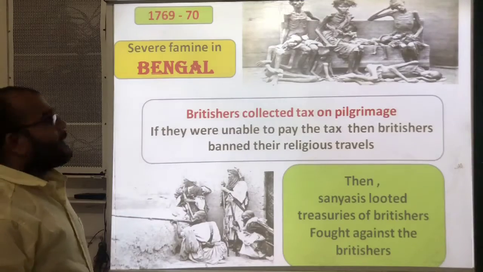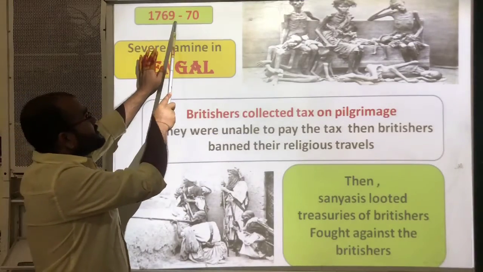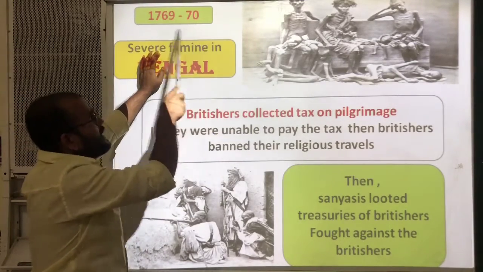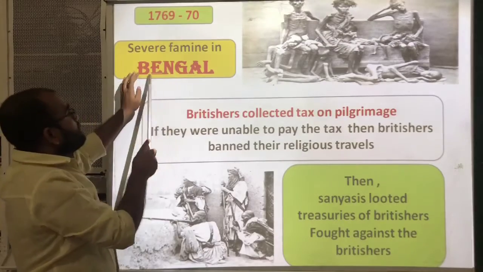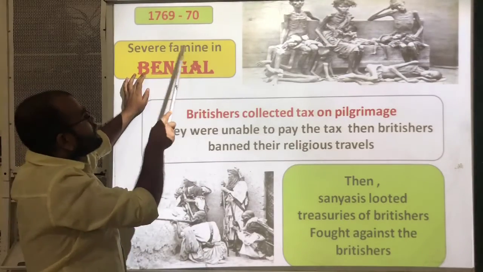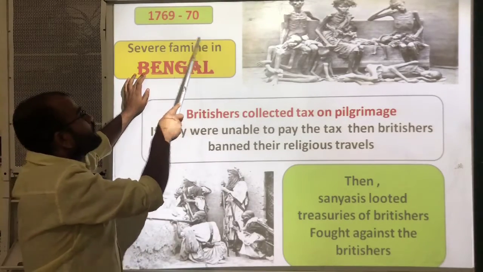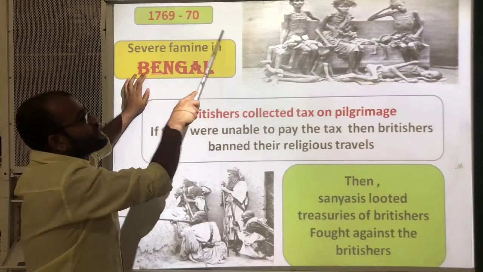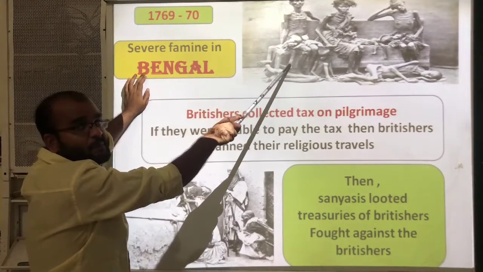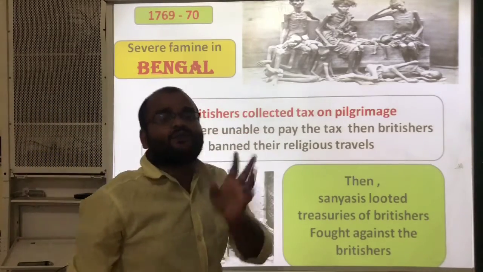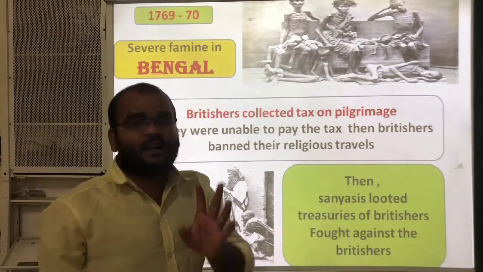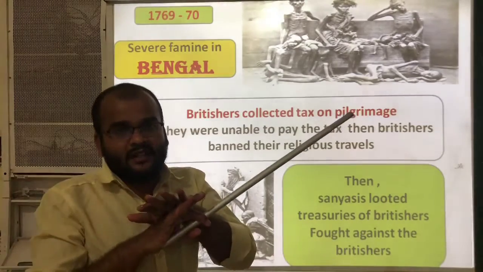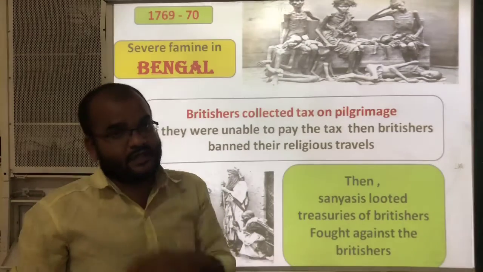See here, in the year 1769 to 70, during this time period, a severe famine occurred in Bengal. Famine means the situation in which the people suffered from lack of food. That means people did not get any food to eat.